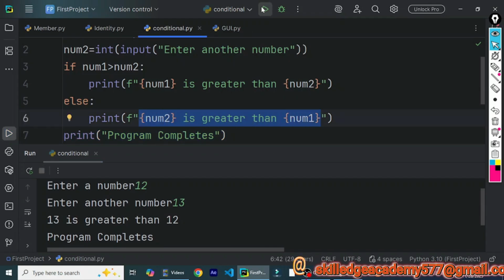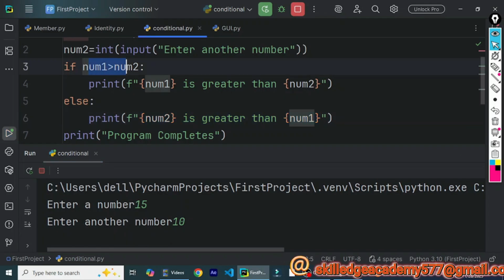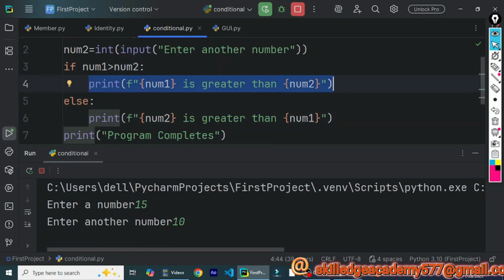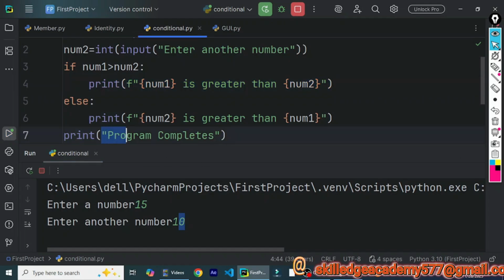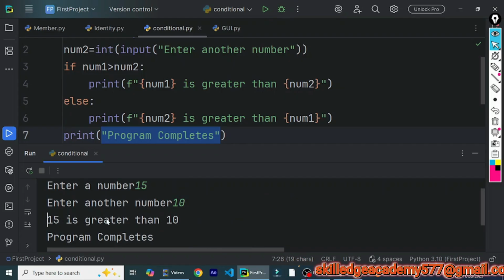And if I rerun the program, and this time I enter a value for the first number as 15 and the second number as 10, in this case the first number is more, so the condition given with the if block will be satisfied. So this statement will be executed, stating that 15, that is num1, is greater than num2, which is 10. So 15 is greater than 10, and the last statement, program complete, will be printed. Let's execute. So if you check the output, 15 is greater than 10 and the program complete.